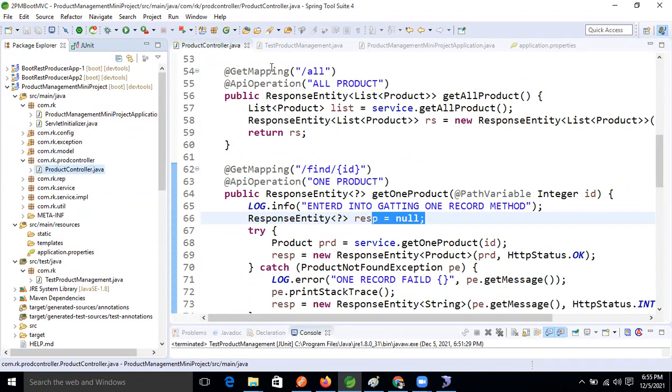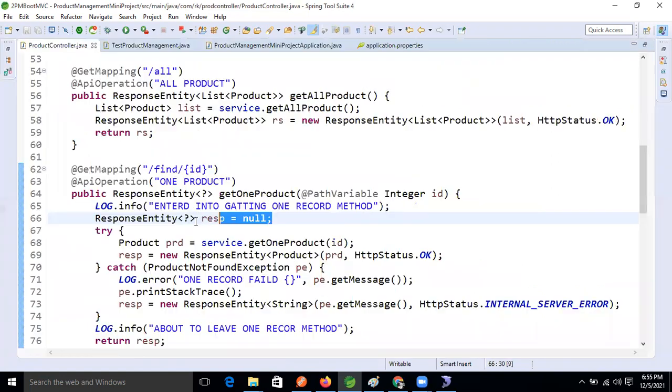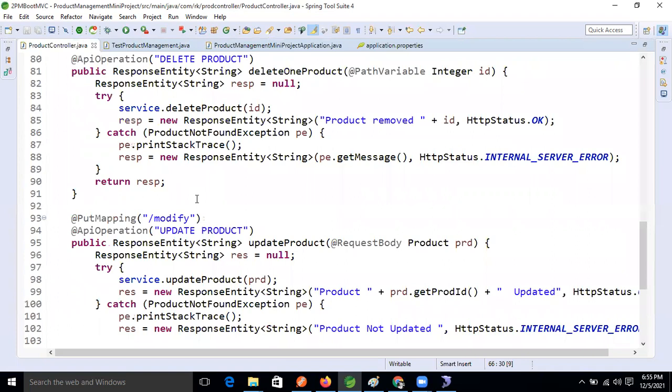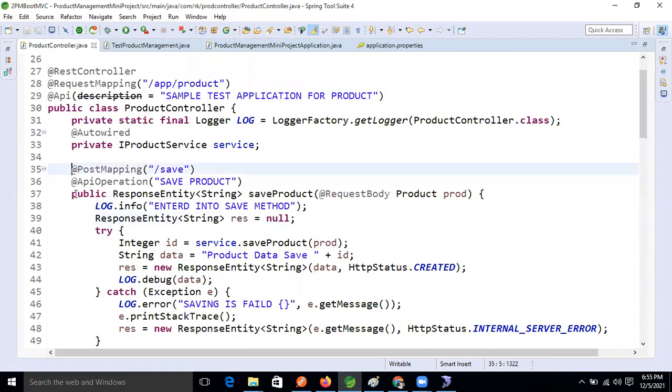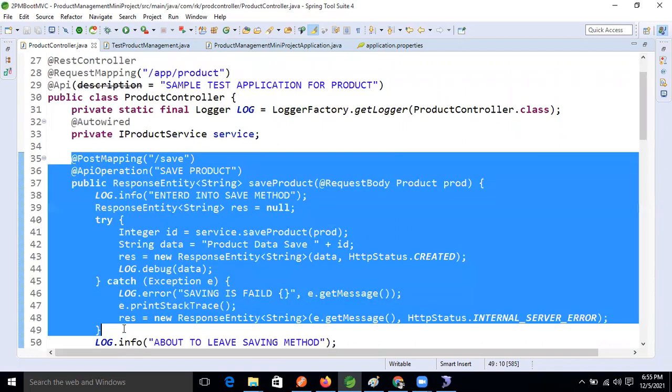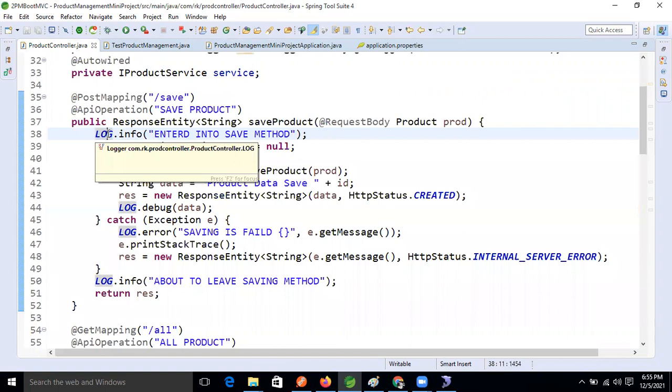This one, right? Sorry, this is the controller. Now see this one. Okay, remove. We will see that later. Save. Let's test this method, right? Let's test the save method.